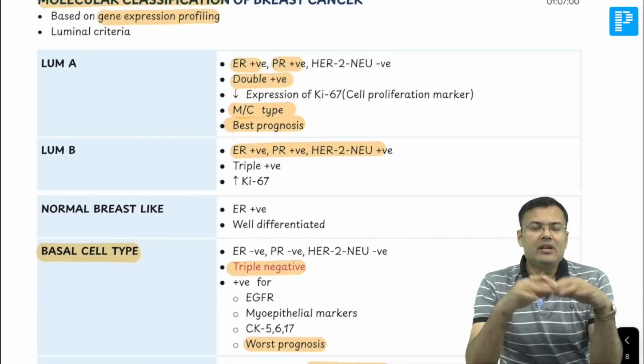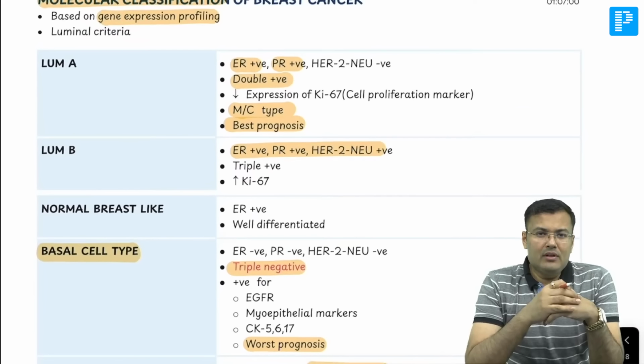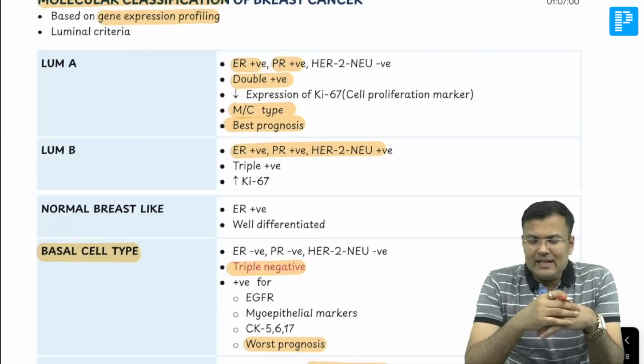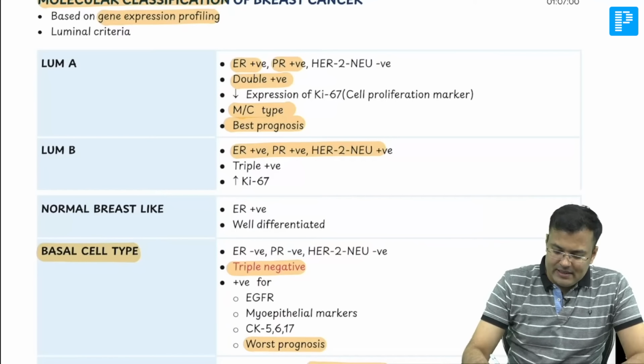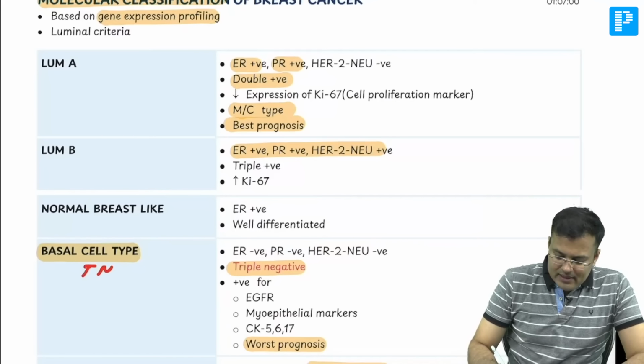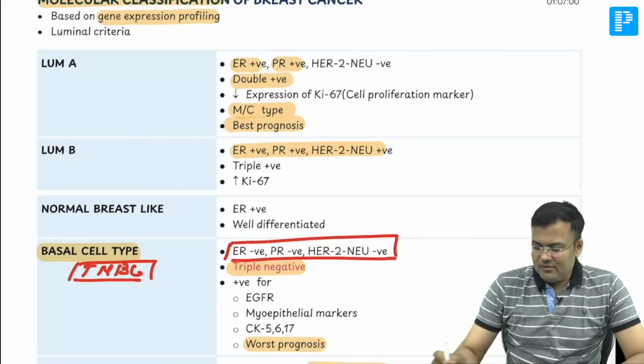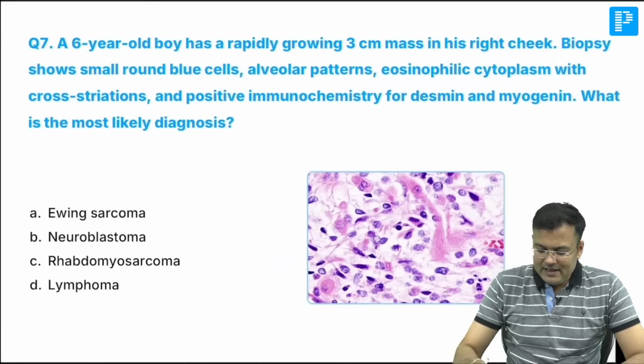Let me discuss the question. They ask which one is most common? LUM A. Which one is having best prognosis? LUM A. Which one is having worst prognosis? Basal cell type or triple negative breast cancer. And since it is triple negative, all these are negative. You got it? So all these are negative. Clear?